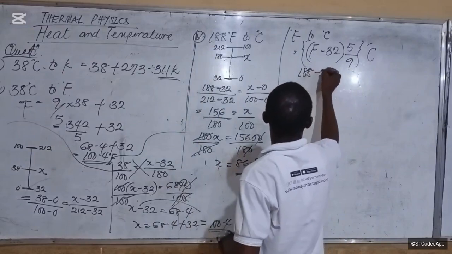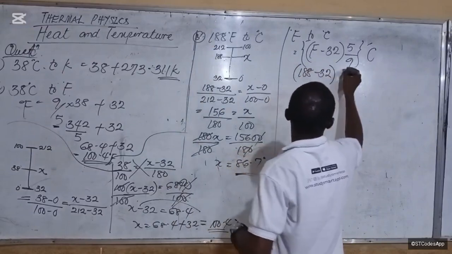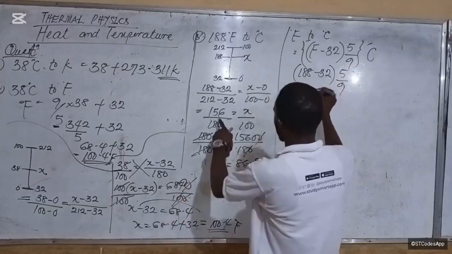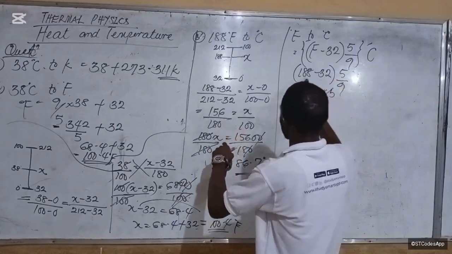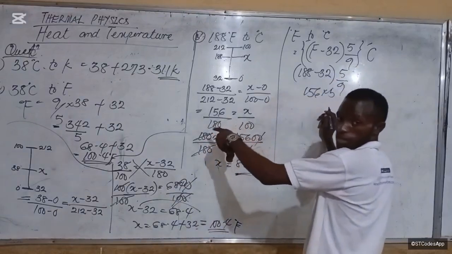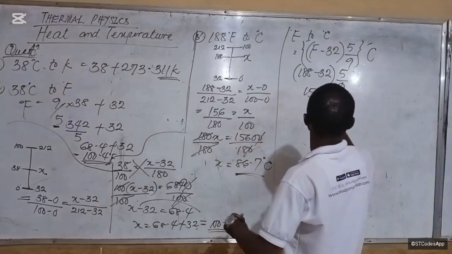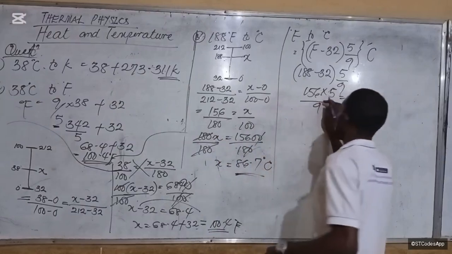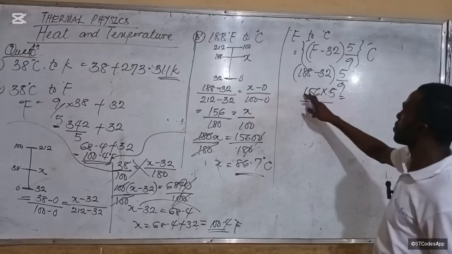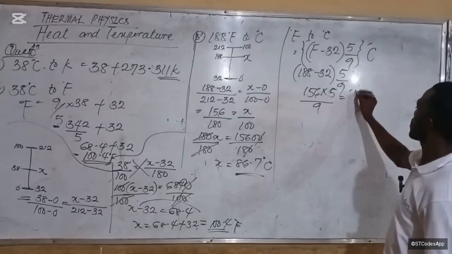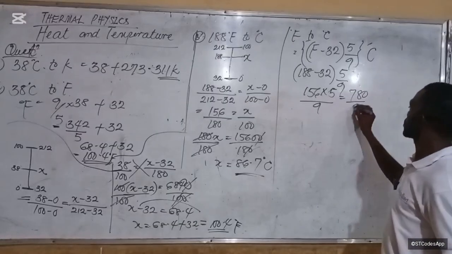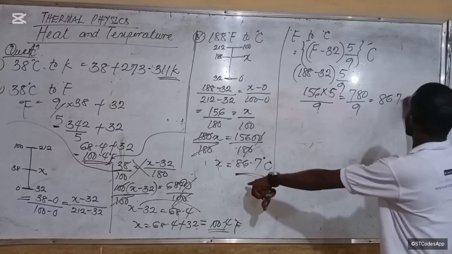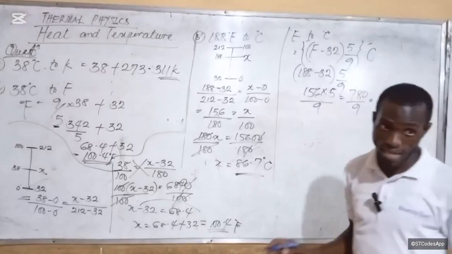So 188 minus 32 times 5 over 9. You see how easy this one is and cheaper. That will be 156 times 5 over 9. Give me 156 times 5. 780. 86.7 degrees Celsius. Is it clear?